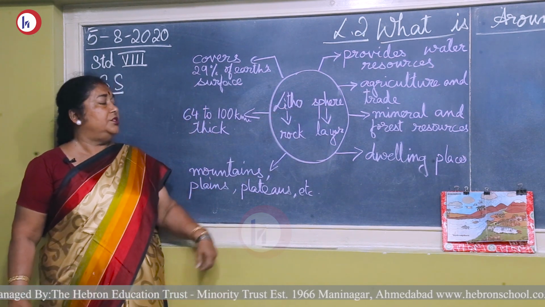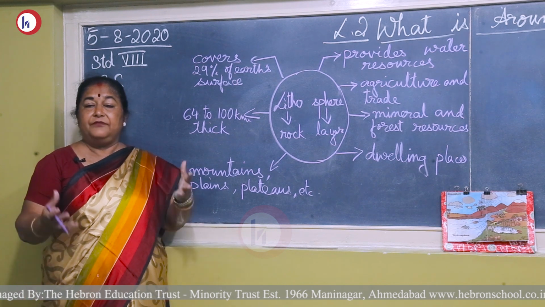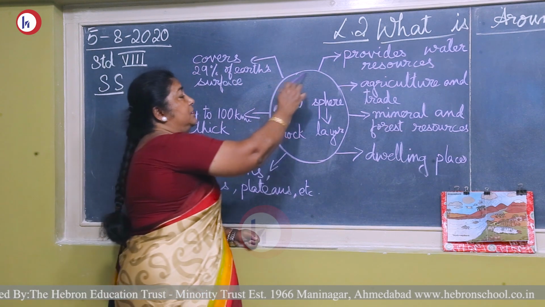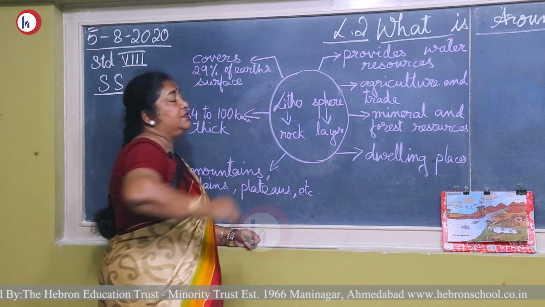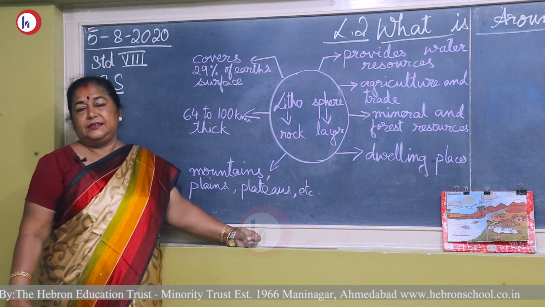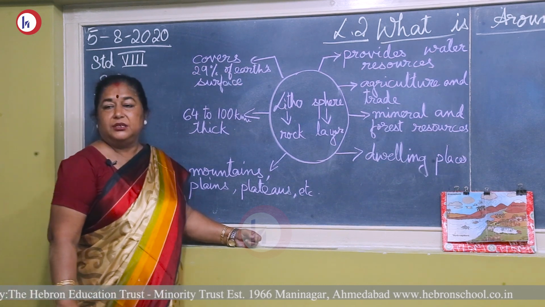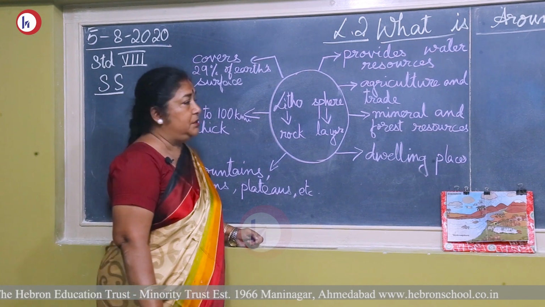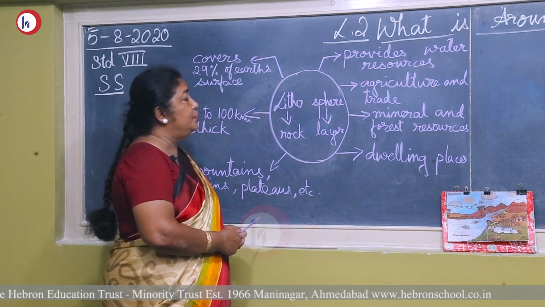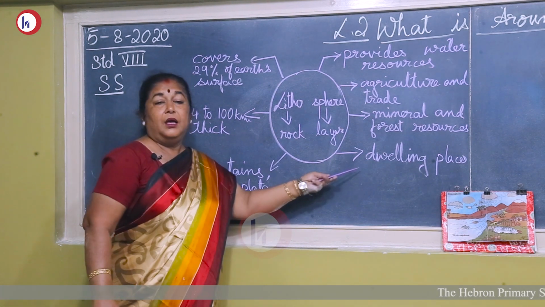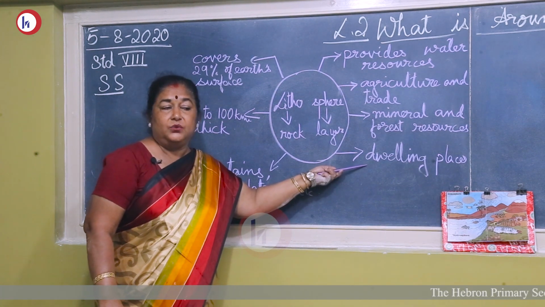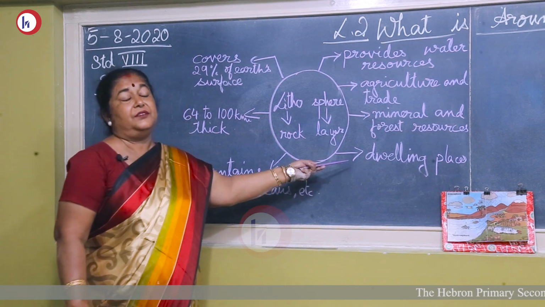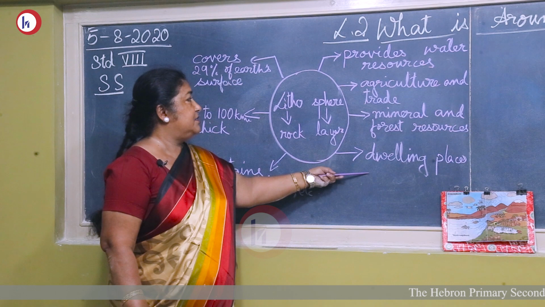Now, what is the use of this lithosphere? Do we live on the earth or in the earth? Yes, we live on the earth. We live on the earth's surface. We don't live inside. But when we live on the earth, we don't fall down. Why? Because of the gravitational pull of the earth. So, the lithosphere is useful for us to live. We construct our houses, industries, roads. Lithosphere gives us a dwelling place.